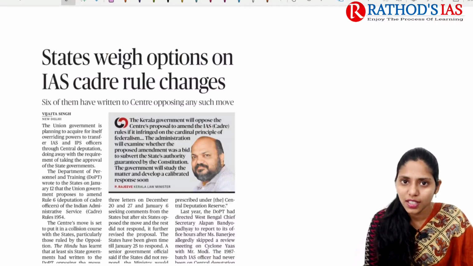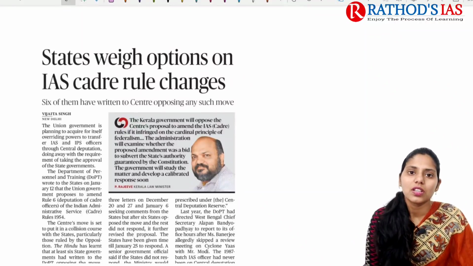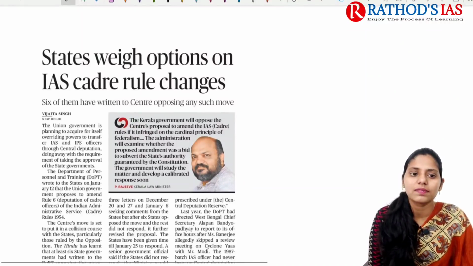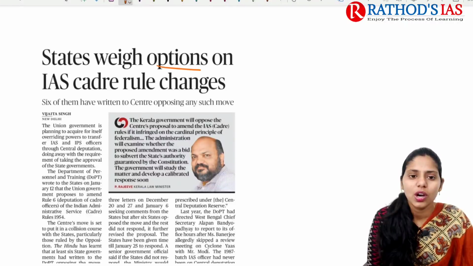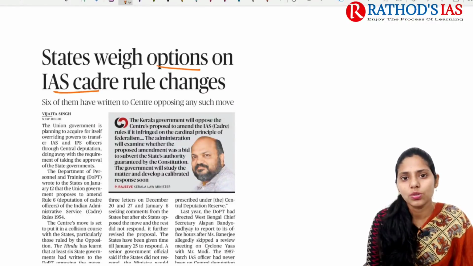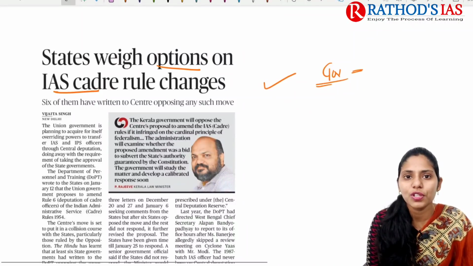Now let us see the next topic. It is regarding IAS cadre rule changes. If you see the title, it mainly says that states have options on IAS cadre rule changes. This article will be important from a governance point of view.